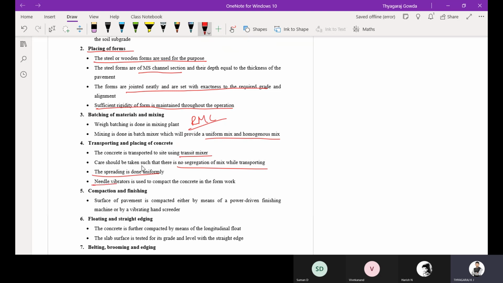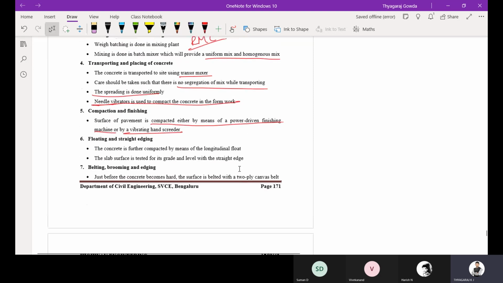For vibrating, needle vibrators are used. Remember, needle vibrators are used for compaction. Then the surface of the pavement is compacted either by means of a power driven finishing machine or a vibrating hand screeder. So for compaction, you are going to use a power driven finishing machine or a vibrating hand screeder.